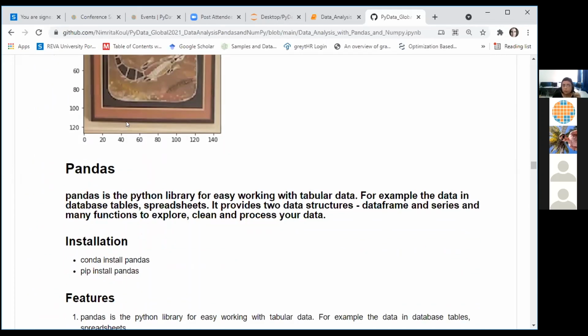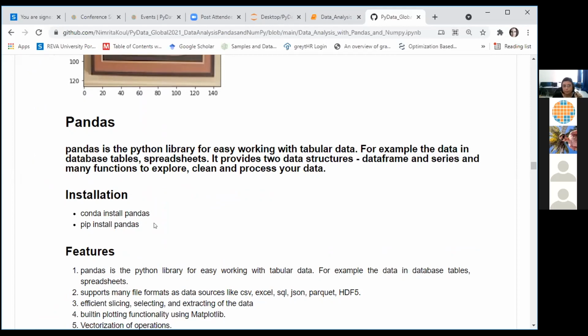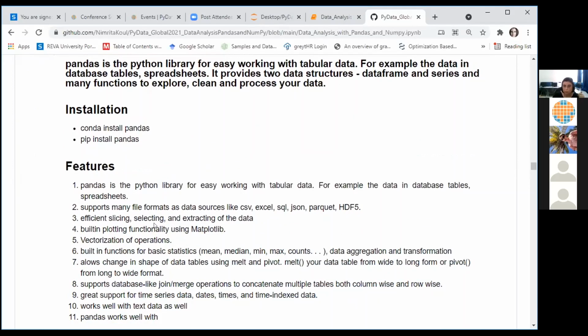So that brings us to pandas. I actually wanted to focus a lot on pandas, but it seems we're running short of time anyway. So pandas is the Python library for working with tabular data. It has capabilities of working with data in the form of Excel sheets, SQL databases. You can import your data from multiple file formats: CSV, Excel, JSON, SQL, and so on.